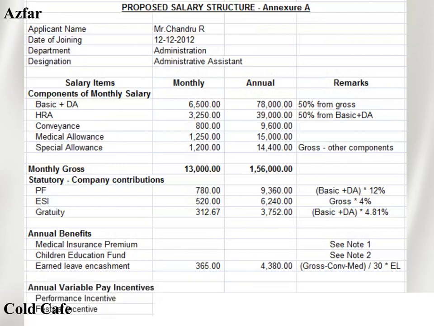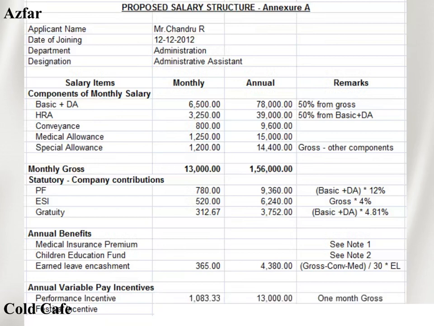Next thing is annual variable pay. Here we highlight two different things, that is performance incentive and festival incentive. Why I am saying variable pay is that it will vary according to the employee's performance. According to your performance there will be a certain grade. So from your exact bonus, according to the grade, you will get that percentage.